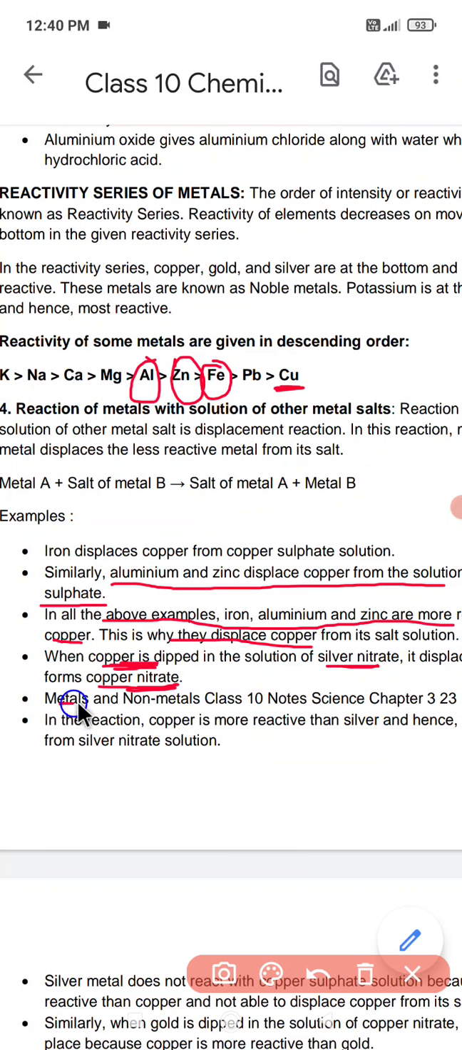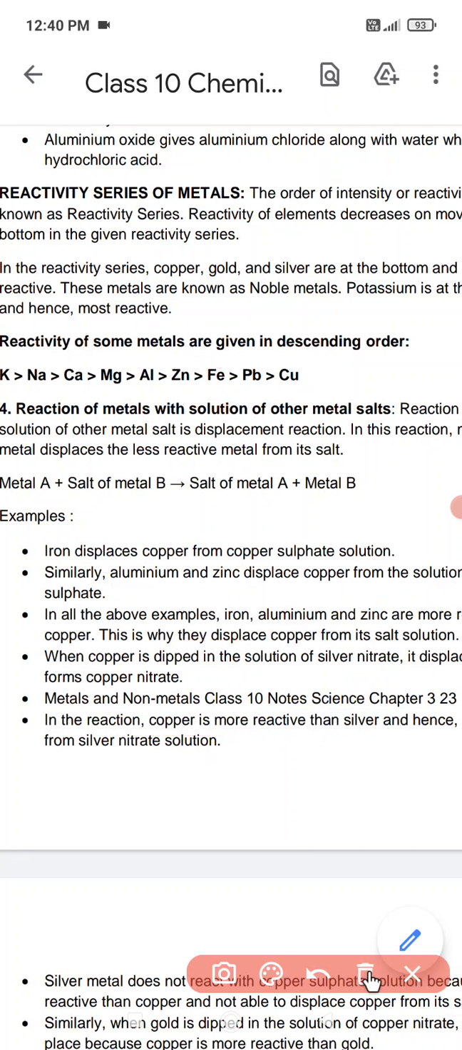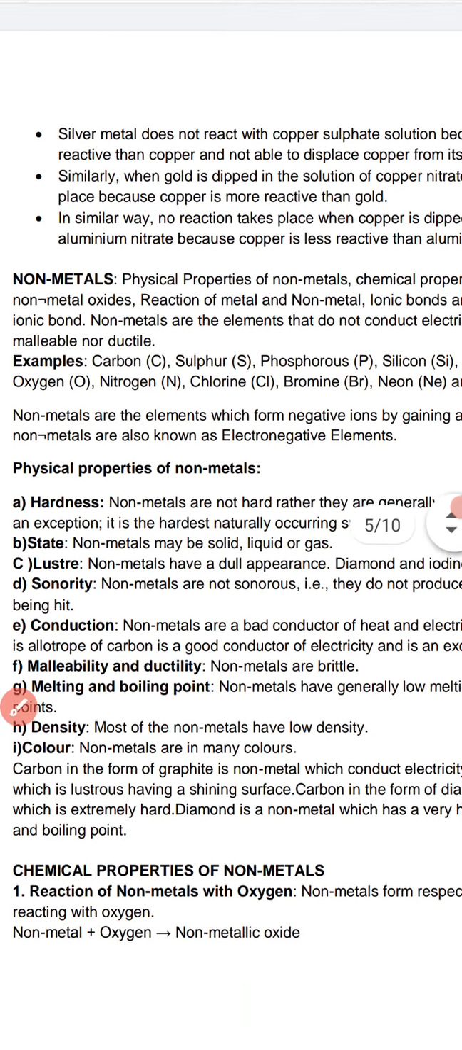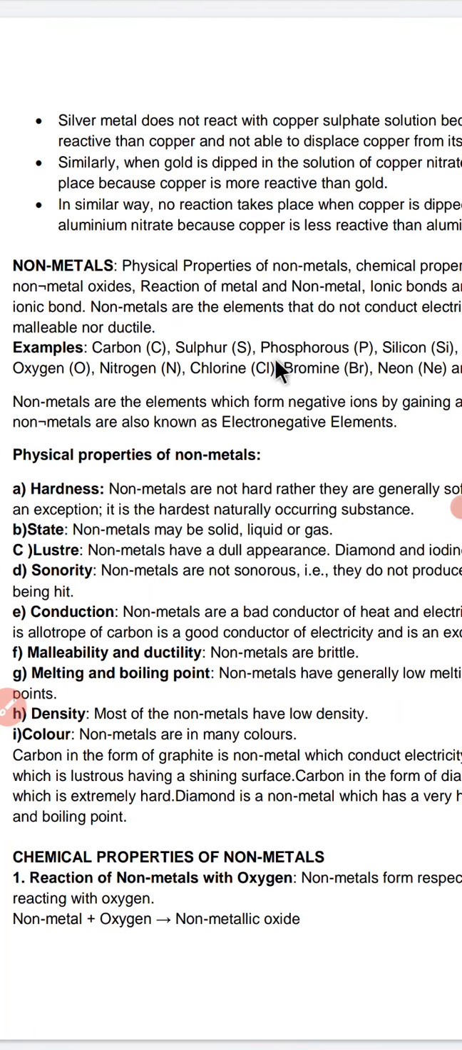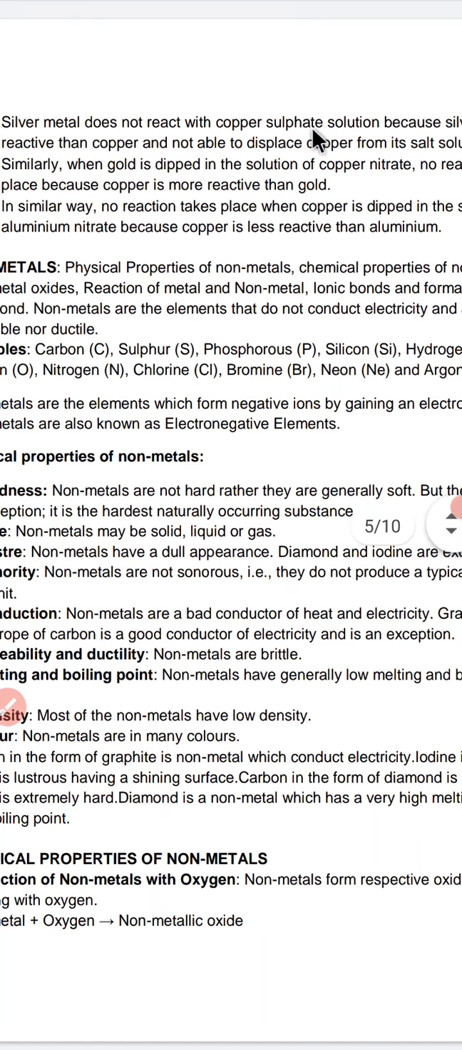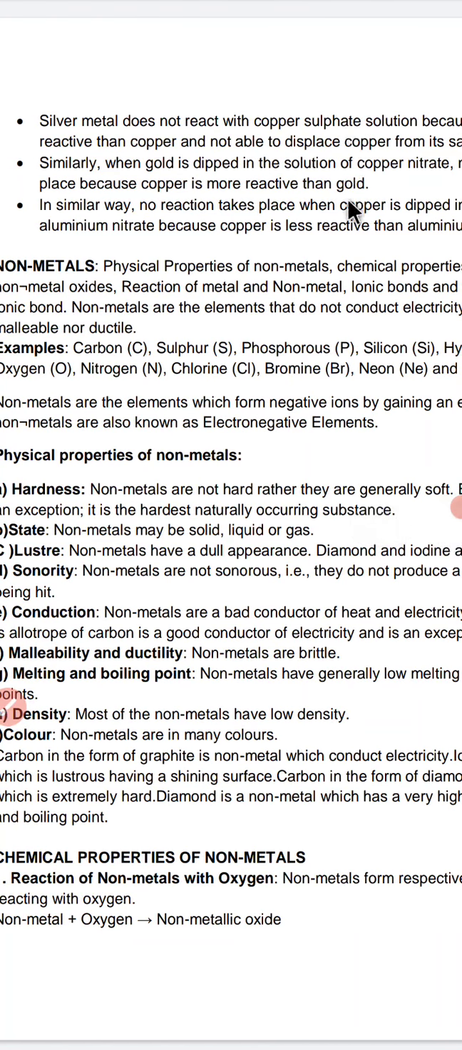Next we have metals and non-metals. In this reaction, copper is much more reactive, hence the displacement takes place. After that, children, we have the next part of the chapter. Here they have again told you that silver metal does not react with copper sulfate. If I reverse the reaction, that is, I have a copper sulfate solution and I put a piece of silver, what do I notice? That the silver metal does not react with copper.